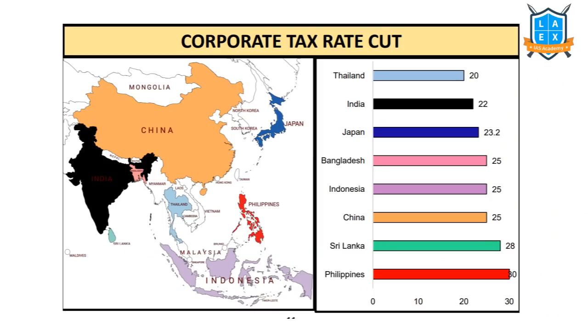And there's one more development in this year's budget, that's related to corporate income tax. Corporate income tax has been reduced to 22%, which is comparable to all other emerging and developing countries. That is why recently in this budget, this decision was taken. Corporate income tax is reduced to 22%.